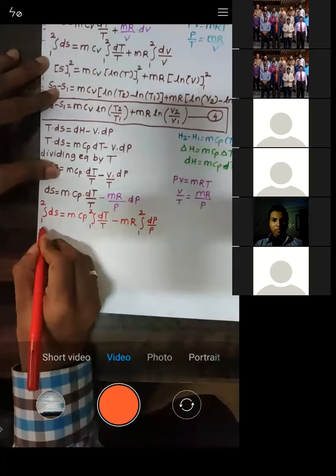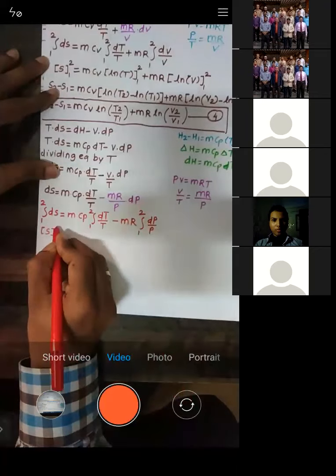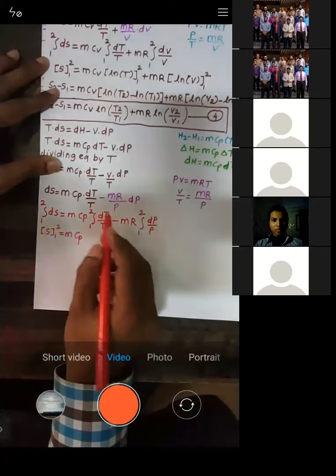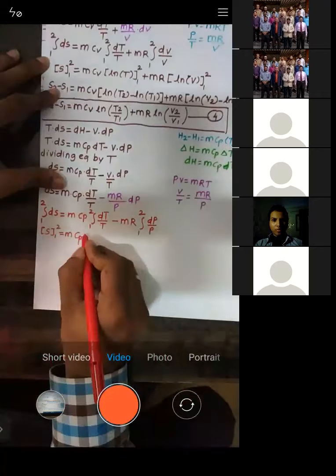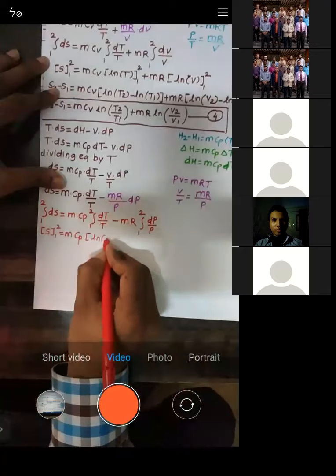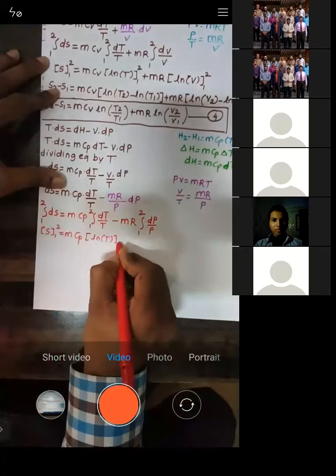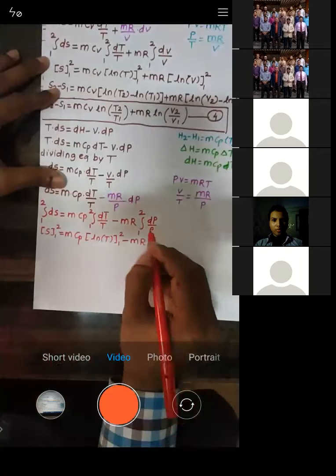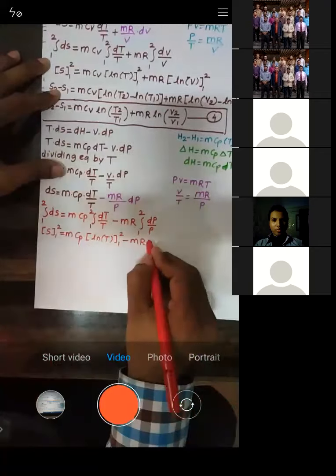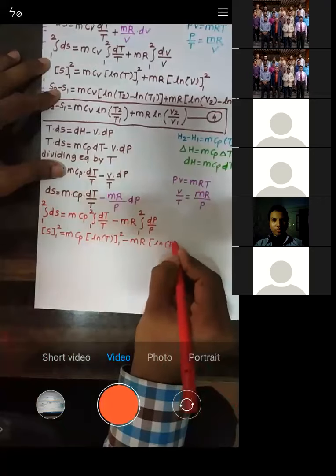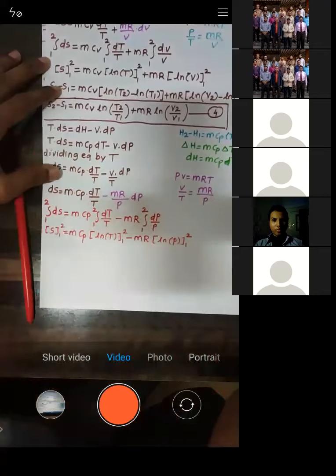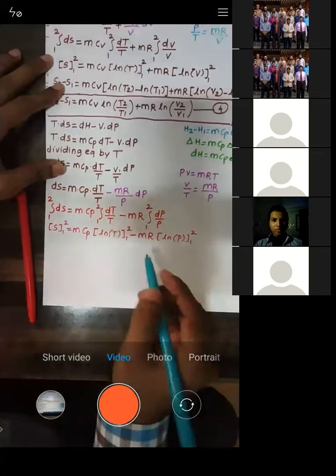Integration of ds is nothing but s, which for the process 1 to 2 is given by m cp. Now integration of dt by t, we already know, is ln of t, for the process 1 to 2, minus m into r as it is. Integration of 1 by p is again ln of p. Now let us put the limits.